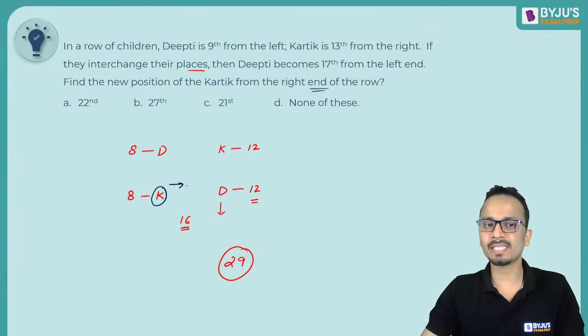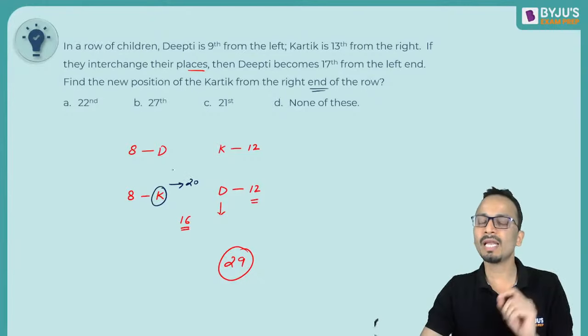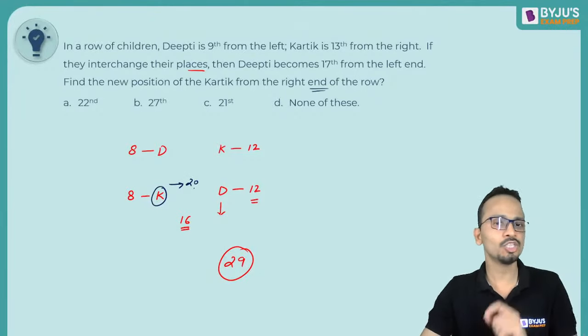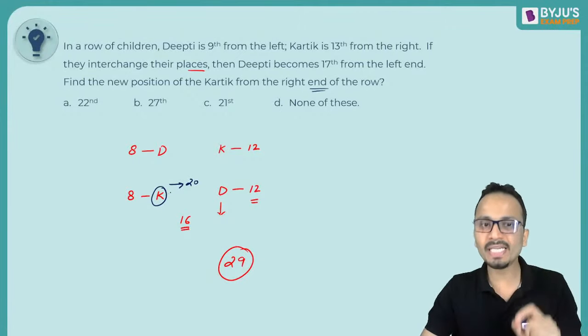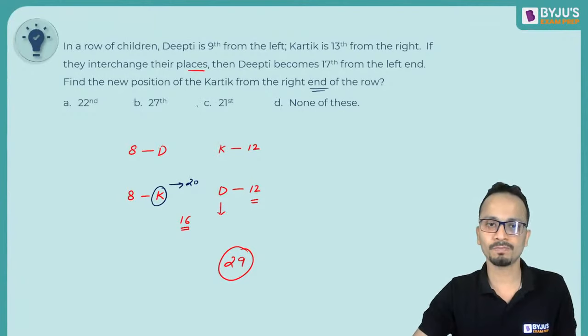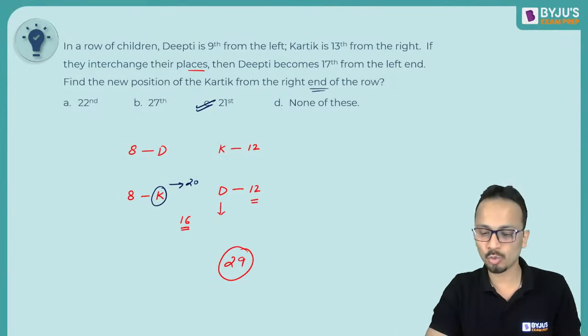So on the right hand side of Karthik, there will be 20 sitting. So from the right end of the row, 20 are already sitting on the right hand side, so 20 plus 1, 21 will be the rank of Karthik from the right end of the row. So the correct answer for this question should not be 27 but 21.